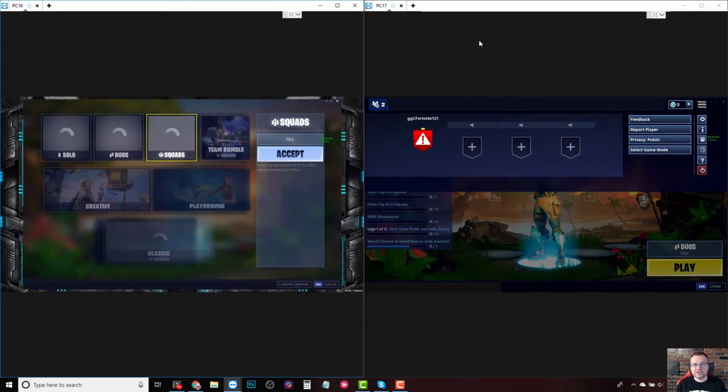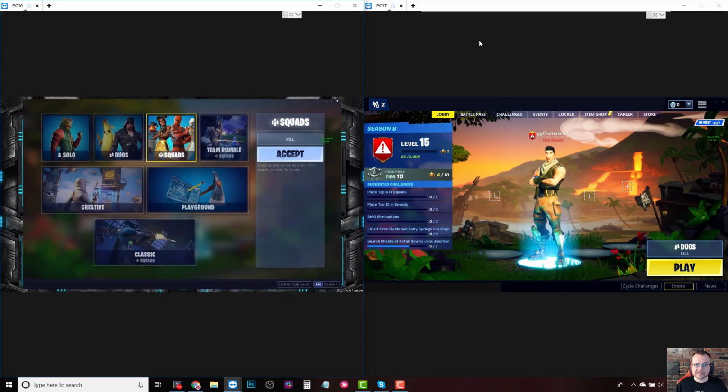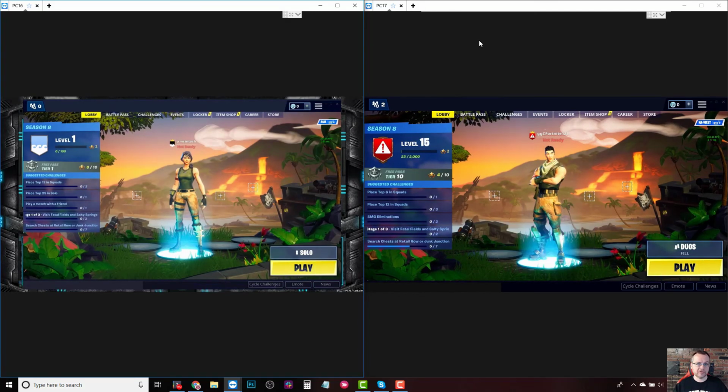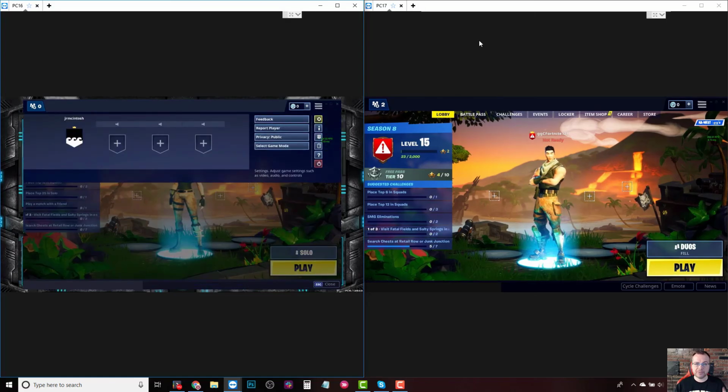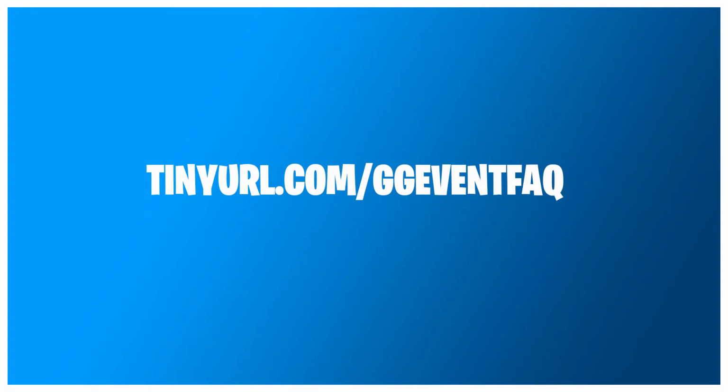What I'm about to show you is a quick automation of once the admins start the queue, then it locks the player's computer screen and it goes through all the settings that they need and puts them into the Fortnite queue. If you are a center and want to learn more about how our Fortnite events are going to work, make sure to check out tinyurl.com/ggEventFAQ.